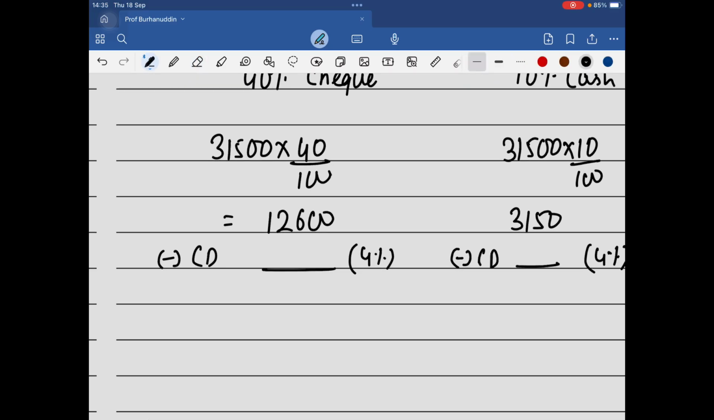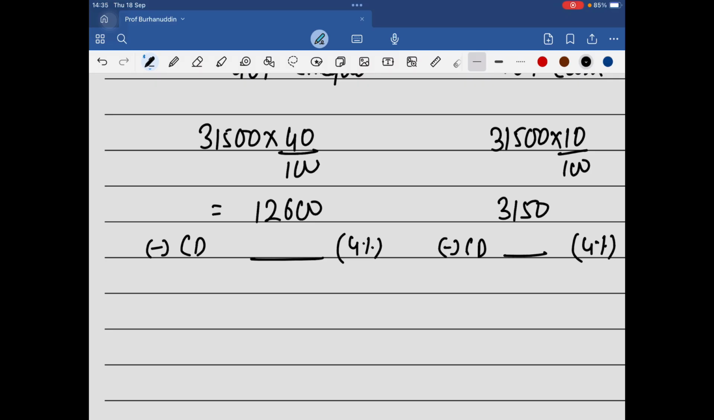So 12,600 into 4%. So 2 carry 8, 9, 10. 1 carry 504 is the answer. 126 multiplied by 4 gives 504. Am I correct? 3150 into 4, 0, 20. 4 1s are 4, 5, 6 and 12. And 2 0. So 126 is the discount on the 10% cash payment. Do you understand this?